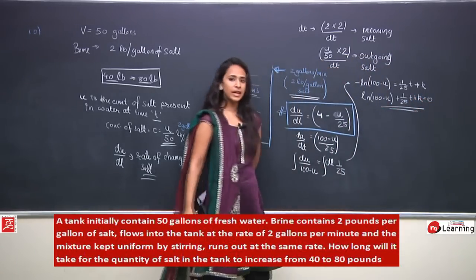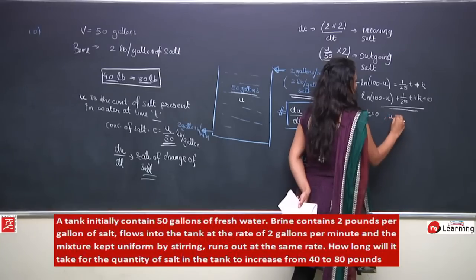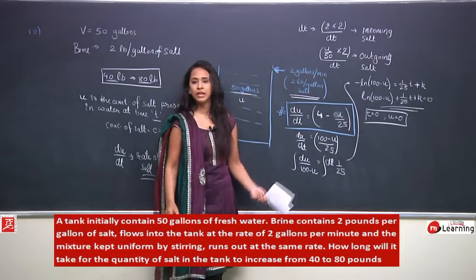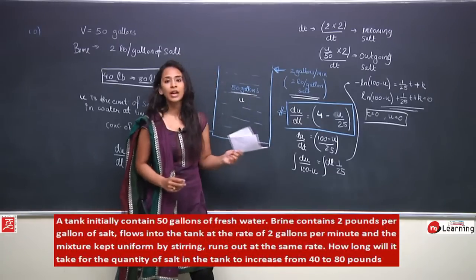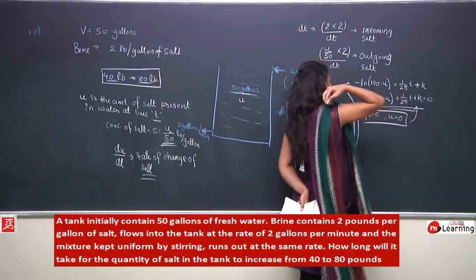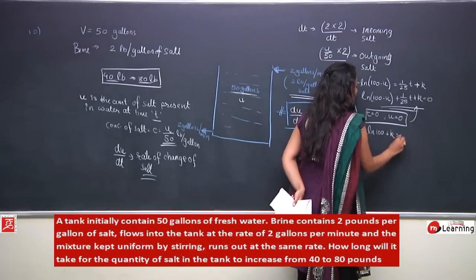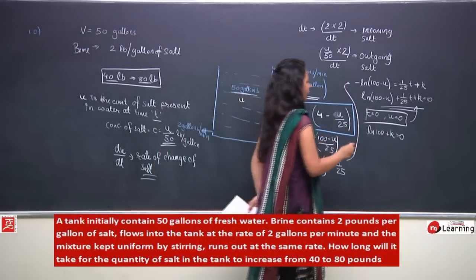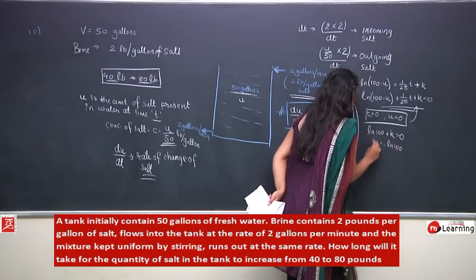Now to find the value of k, we know at t equals to 0, u is equal to 0, because at t equals to 0 the solution is fresh water, so it is not having any concentration of salt. So we can put this condition in this equation. So I'll get ln 100 plus k would be equal to 0, and from here I can write k would be nothing but equal to minus ln 100. K is equal to minus ln 100.